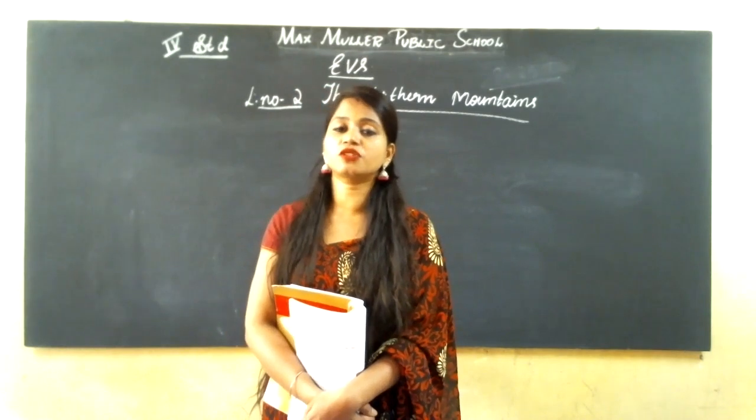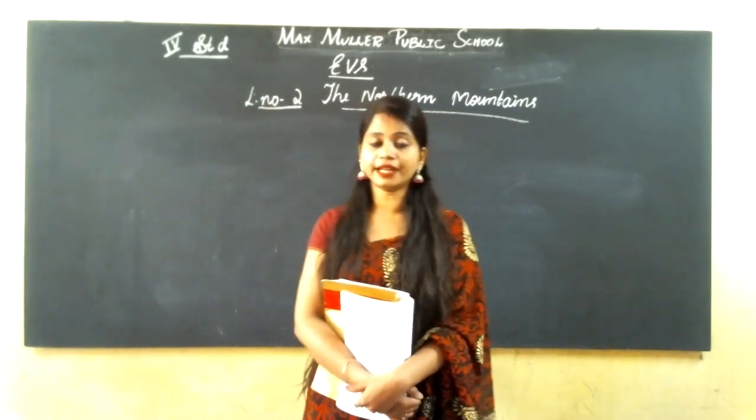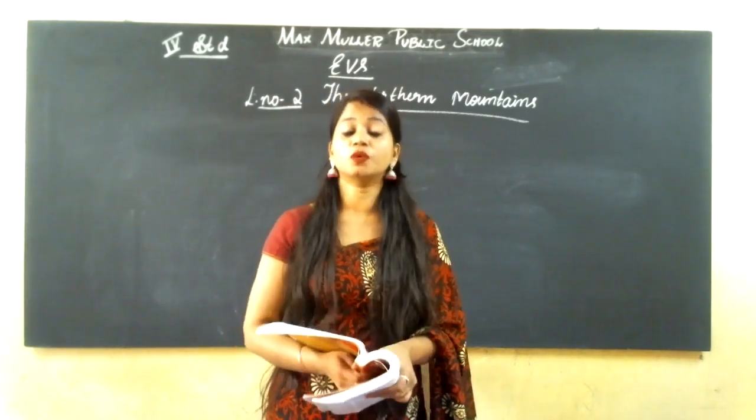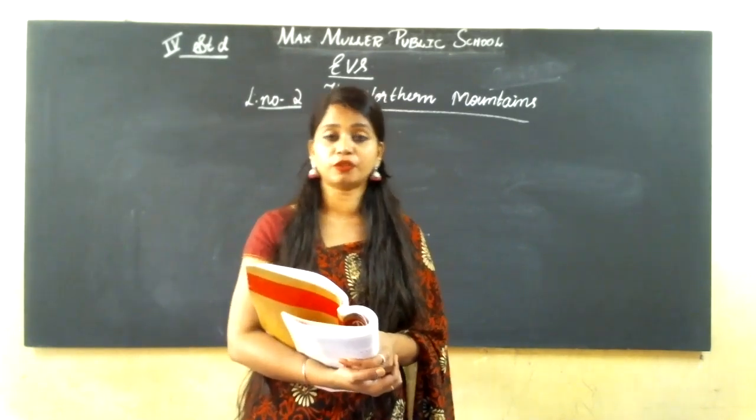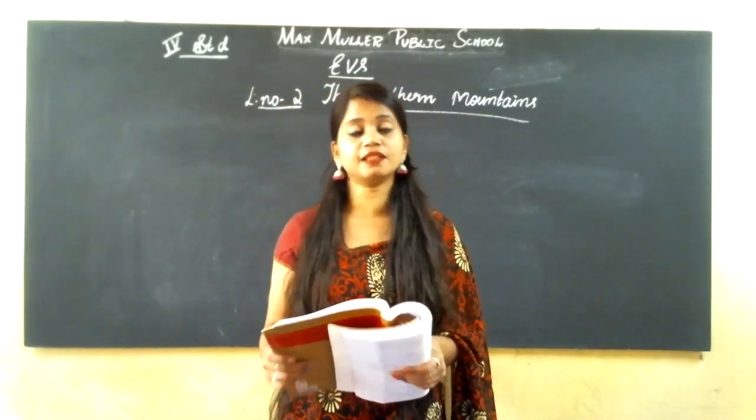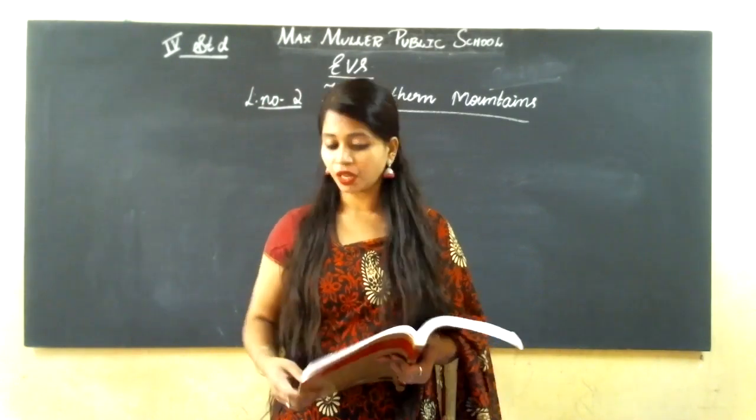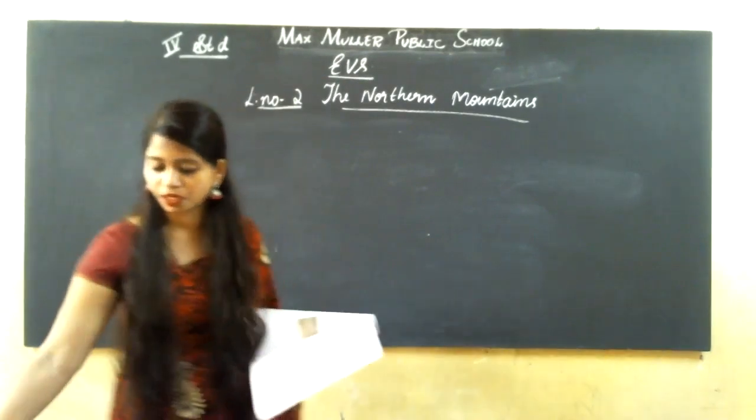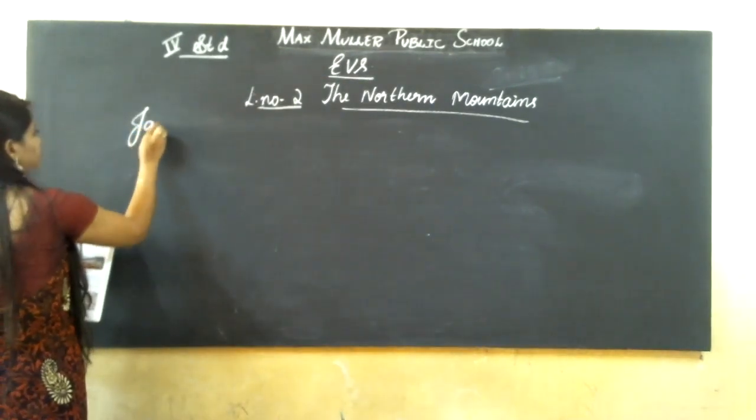And I have also told you all which states come under here: Jammu and Kashmir, Himachal Pradesh, Uttarakhand, Sikkim, the northern part of West Bengal, and some of the northeastern states. So all these places come under the northern mountains. Now we are going to learn each state. The first one is Jammu and Kashmir.